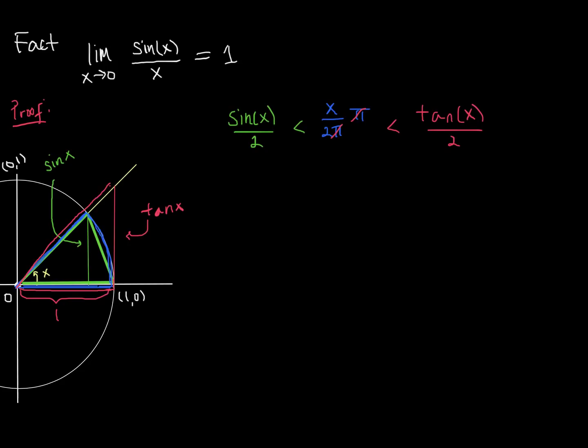All right, so let's notice something that will help us clean this up just a little bit. And that is that each of these is being divided by 2 or multiplied by 1/2. And so if we multiply the whole inequality by 2, each piece by 2, we will be able to cancel the denominator of 2. So we'll do that, and now we can rewrite. We have the sine of x is less than x, which is less than tangent of x.